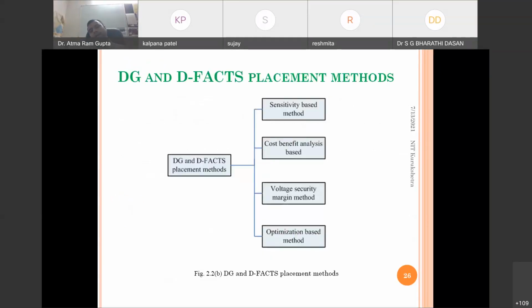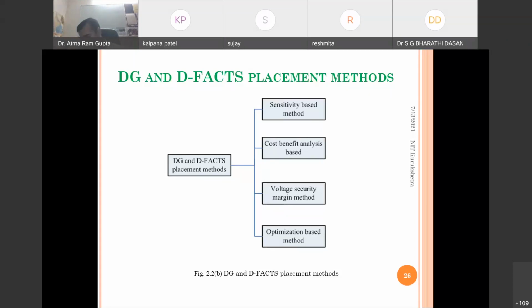Overall, if you see the allocation techniques adopted in the available literature of DG and DFACTS allocation devices, the entire literature we can categorize into four methods that various researchers have suggested for DG and DFACTS allocation. The sensitivity based method is the first, the second is cost benefit analysis based, the third is voltage security margin based, and then the optimization based method.